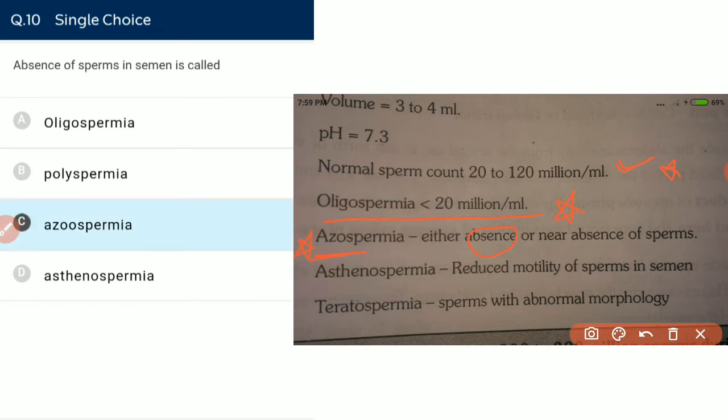Azoospermia means absence of sperm in the semen. Astheno means reduced motility, like anesthesia, a man with very little motility. We can visualize it like that. Teratospermia: terato means abnormal morphology.